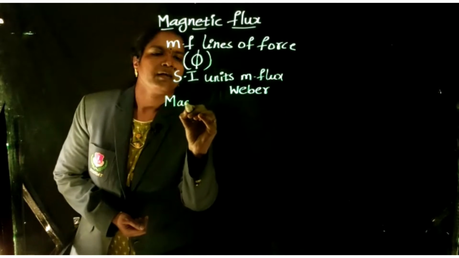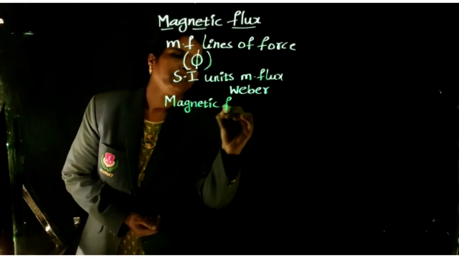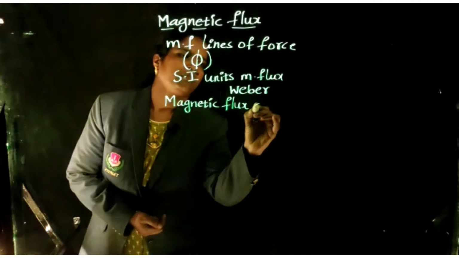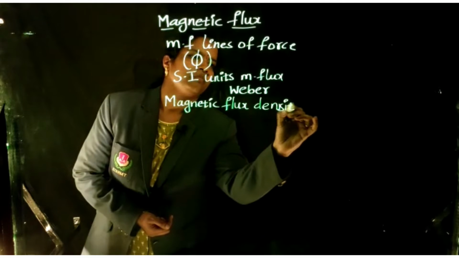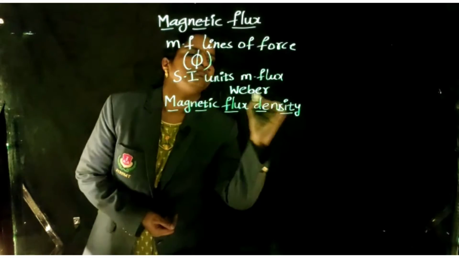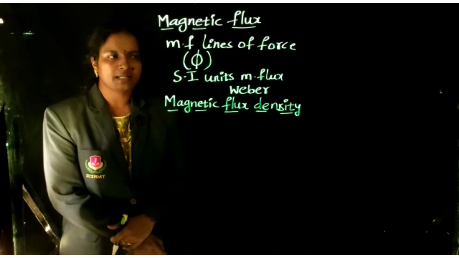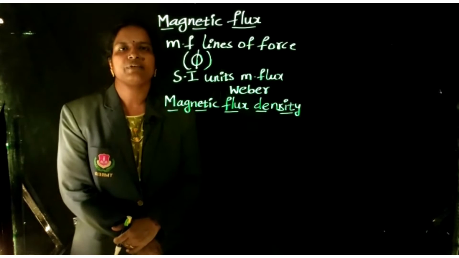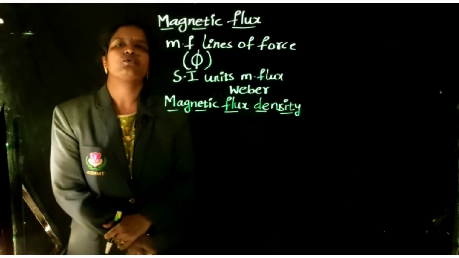Next, magnetic flux density. What is magnetic flux density? It is how many magnetic field lines of force are passing through the unit area.